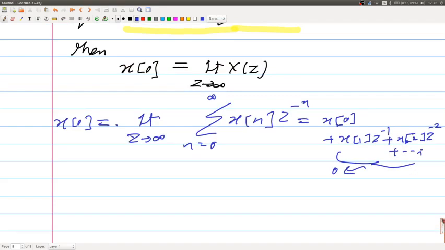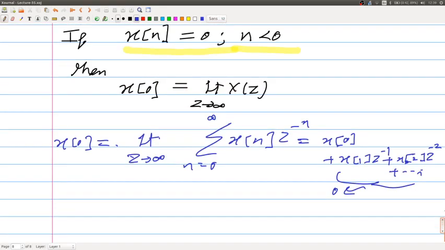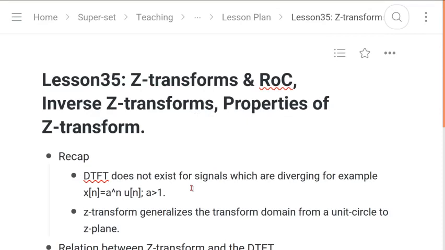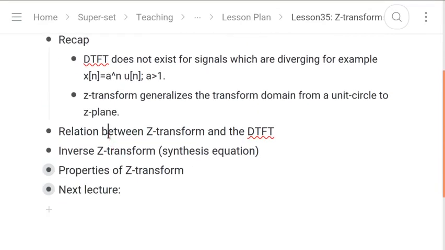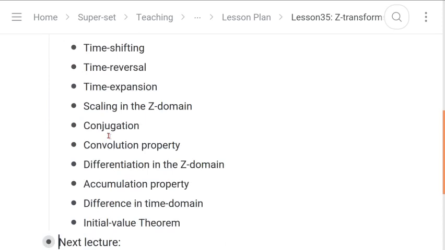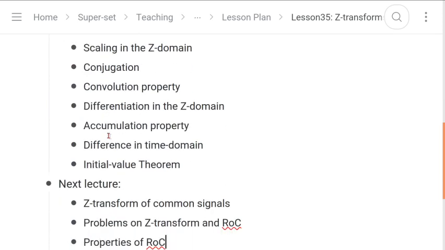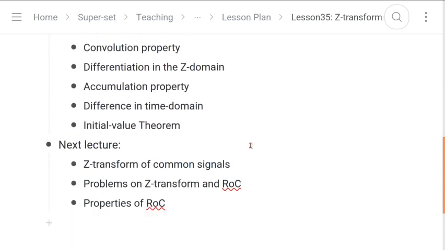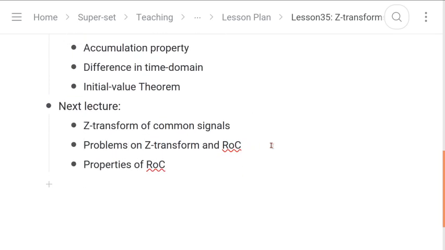So, I will stop here today. Just to summarize what we have learned today, we saw the relationship between the Z transform and DTFT. We saw the inverse Z transform. We derived the synthesis equation. We looked at the properties of the Z transform, around 11 properties. In the next lecture, we will look at the Z transform of common signals. We'll solve some problems on the Z transform and region of convergence, and we will look at some very important properties of region of convergence.